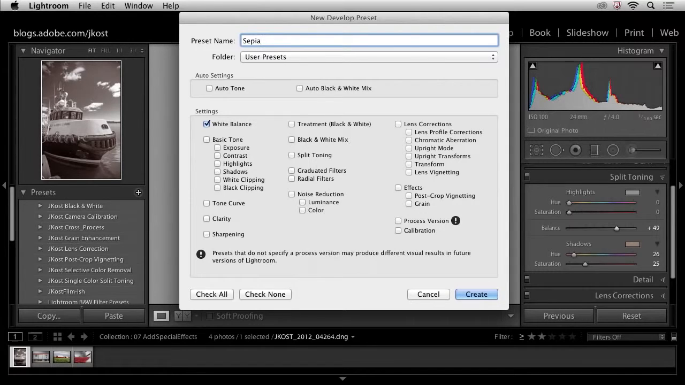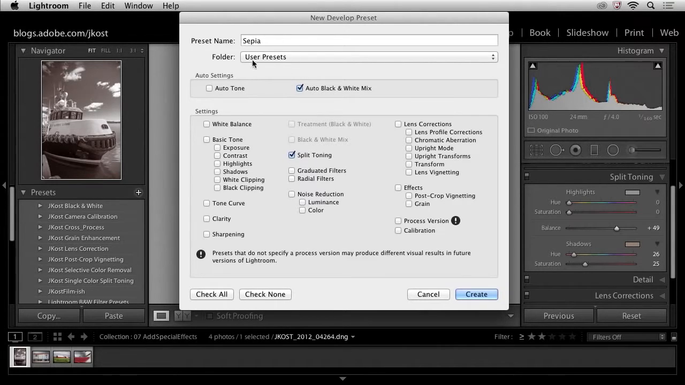And now I get to determine what all I want to contain in that preset. So in this case, I don't want the white balance, but instead I want the auto black and white mix. This is going to tell Lightroom when I apply this to a new image to go ahead and analyze that image and convert it to grayscale. And then I'm going to also include the split toning so I get the sepia tone. So now with just a single click, I can choose this preset and apply it to another image.